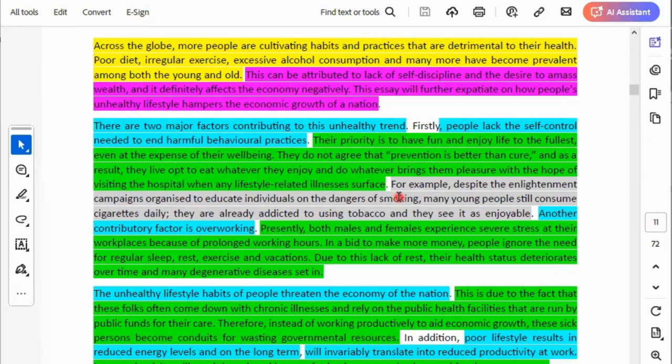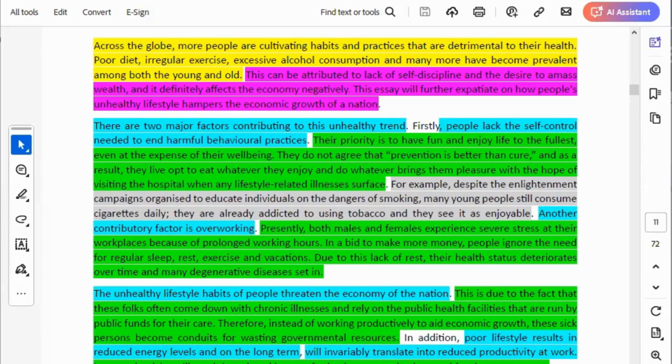Explanation. So people lack self-control. They want to enjoy themselves. That's what this writer is explaining to us. Now look at the example. He now gives an example. For example, despite the enlightenment campaigns organized to educate individuals on the dangers of smoking, many young people still consume cigarettes daily. Can you see the example there? Lots of young people consume cigarettes, even though they know that cigarettes are bad for their health, that they can cause them lung cancer. They still smoke. That's an example. You give a good example.